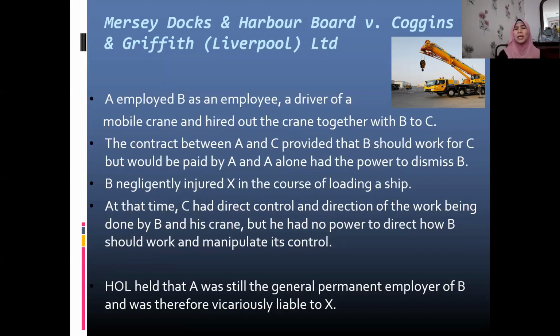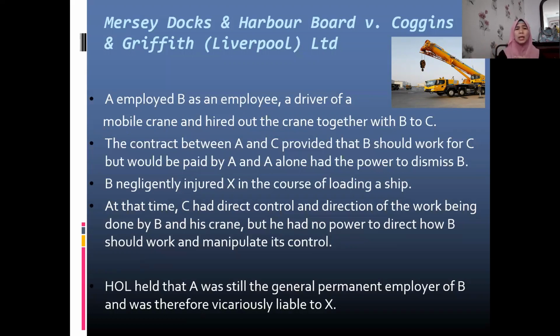The contract between A and C, the new employer, provided that B should work for C, but the payment of wages would still be paid by A. And A alone had the power to dismiss B. So A retains the power of dismissal with regard to B's employment.